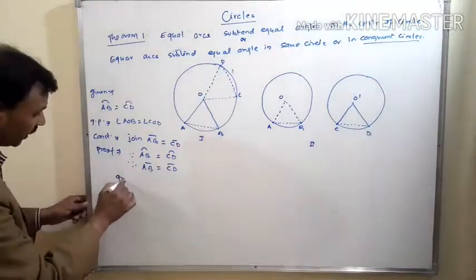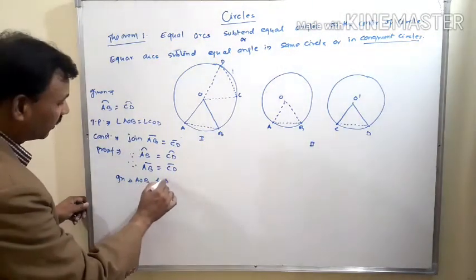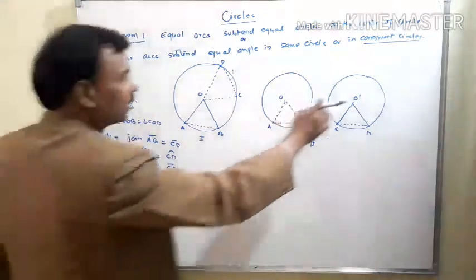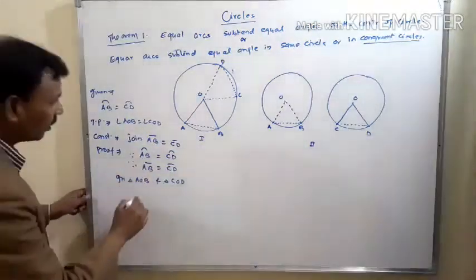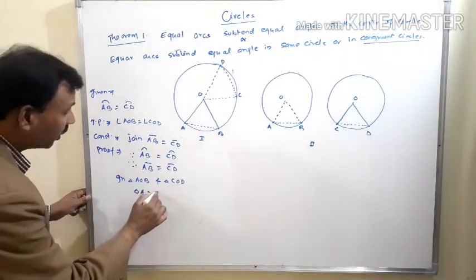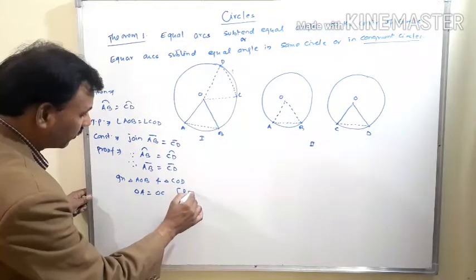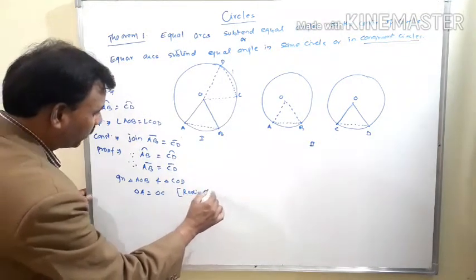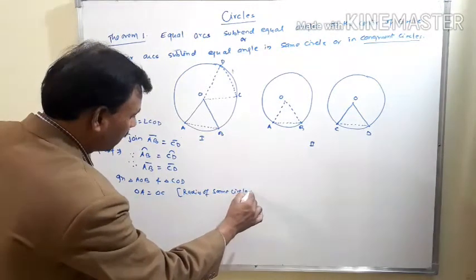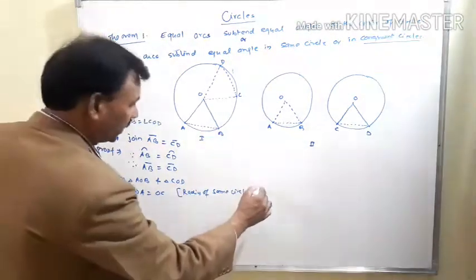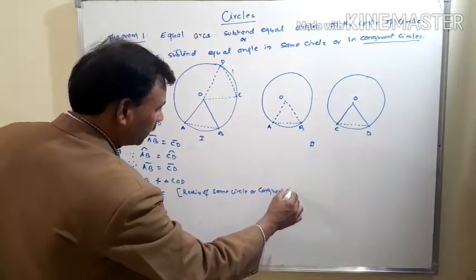Now in triangle AOB and triangle COD, OA equals OC, radii of the same circle or congruent circles.